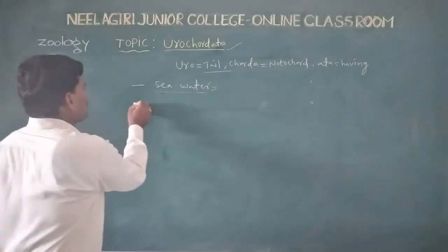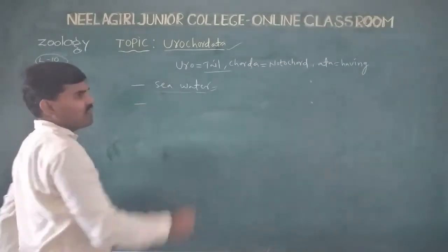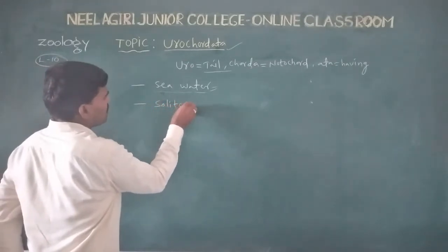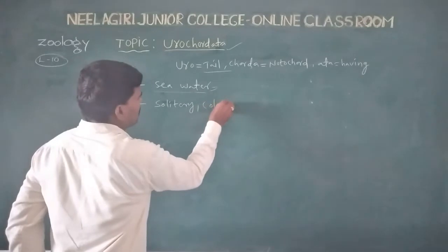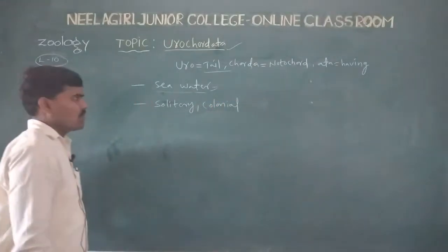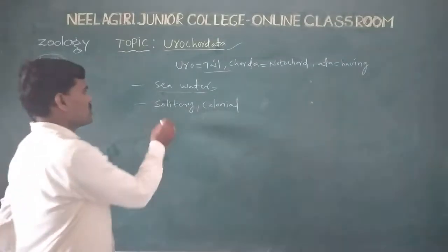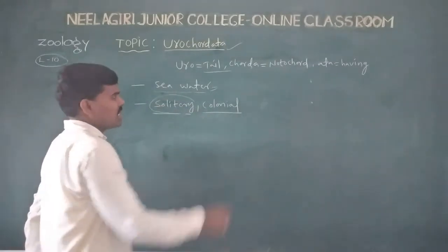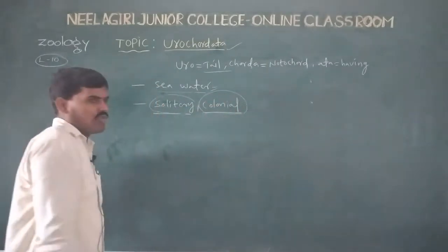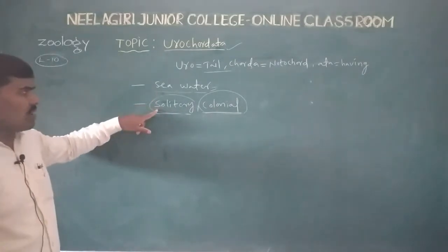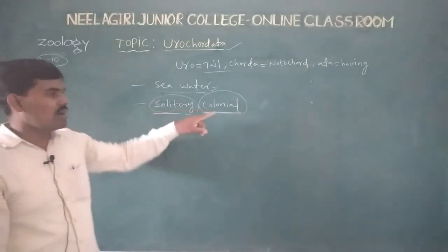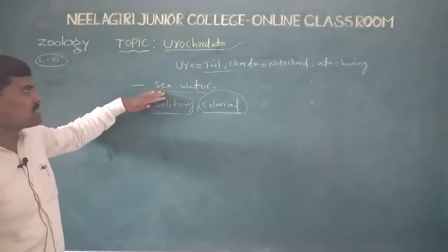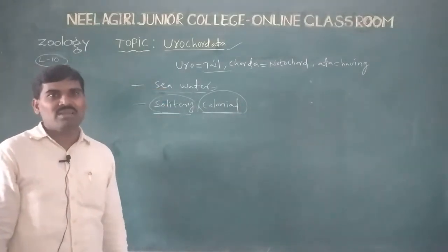This subphylum of animals has solitary and colonial forms. Single animals living alone are called solitary forms. A group of animals living together is called colonial forms. So Urochordate animals are solitary and colonial forms. Their habit and habitat is marine water and sea water, with worldwide distribution.